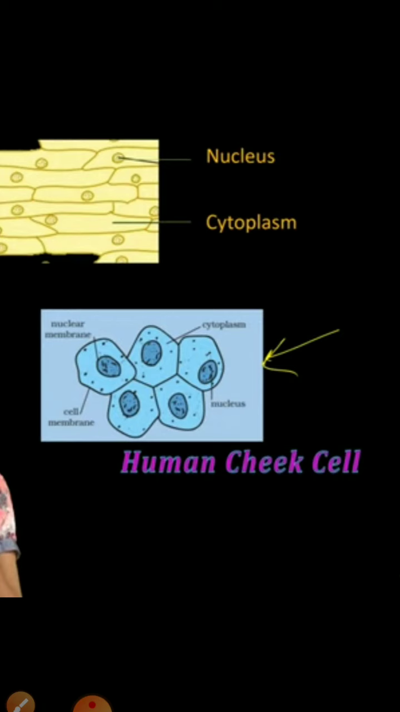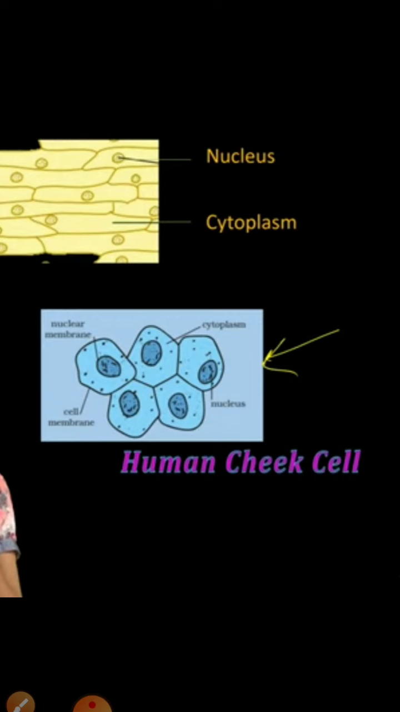Place it in a drop of water on a glass slide. Then add a drop of iodine to stain it, and cover it with a cover slip. What you will observe, we have to observe with the help of a microscope only. Only with the help of a microscope can you observe the cheek cell.